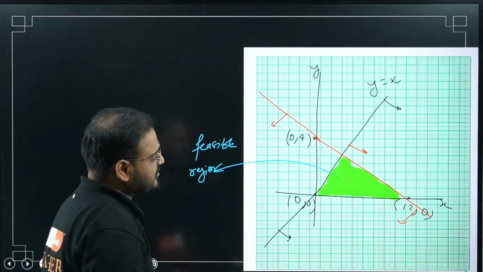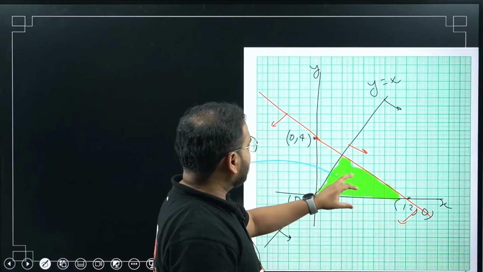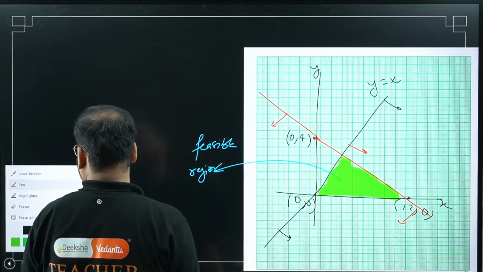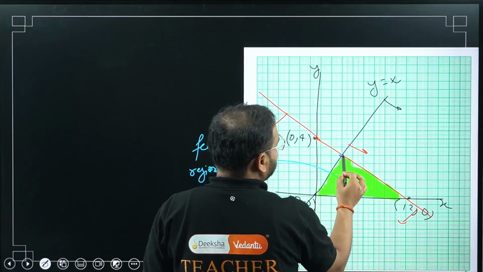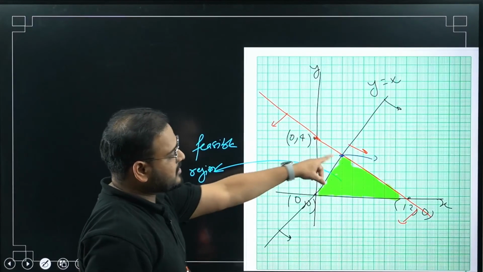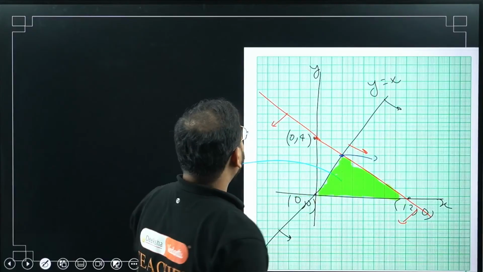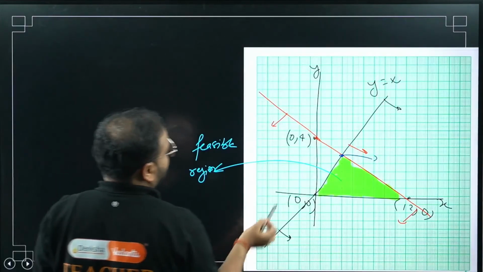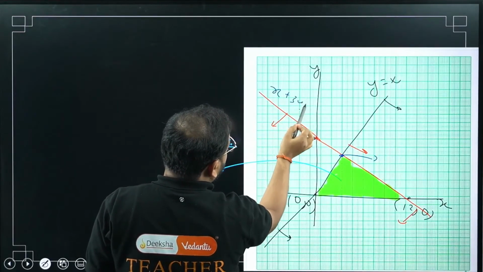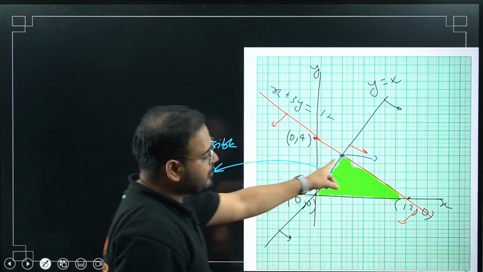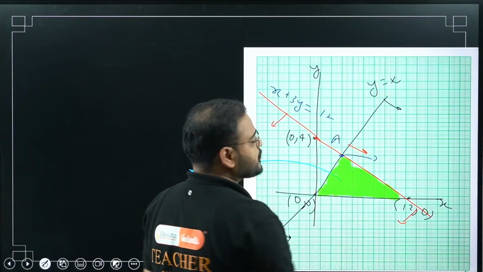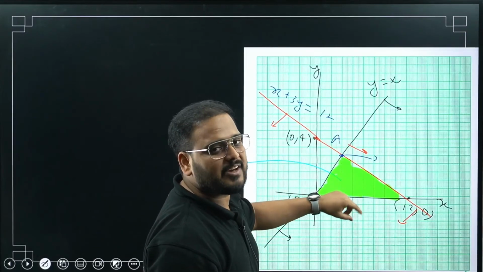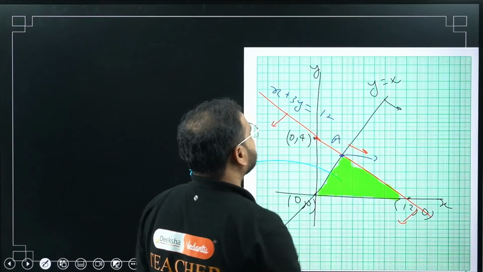We're missing corner points, right? We have (12, 0) and we have (0, 0), but we have this point missing. We have to find that value. This is another corner point. We know that on this line, y equals x, and the other line is x plus 3y equals 12. If I call this point A, it will be a solution of both lines. It means the values of x and y will satisfy both the equations.